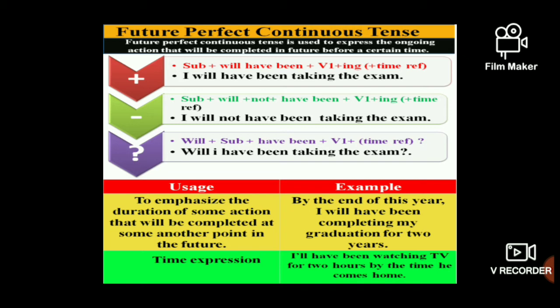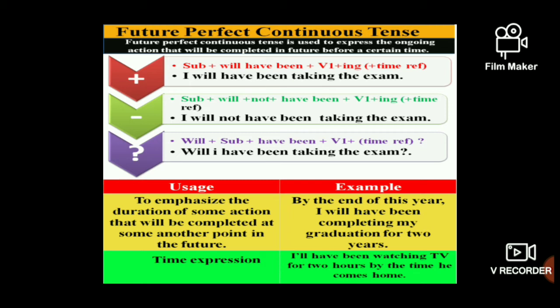By the end of this year, I will have been completing my graduation for 2 years. References for 2 years, time reference. Or else you can say, I'll have been watching TV for 2 hours by the time he comes home. So, in order to denote the time, this is the perfect writing. So, you can follow this.